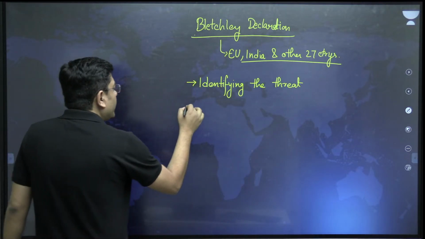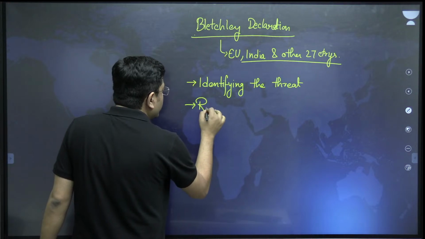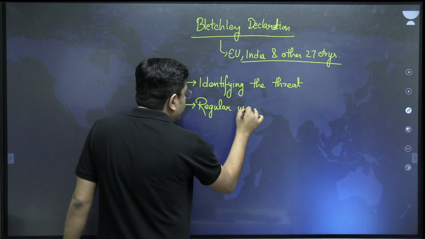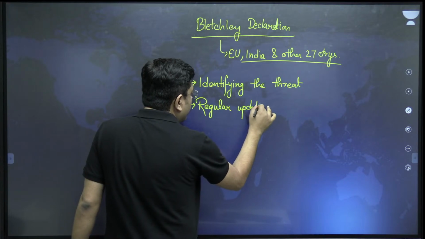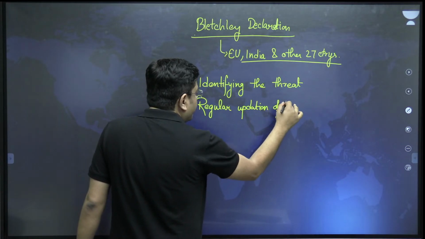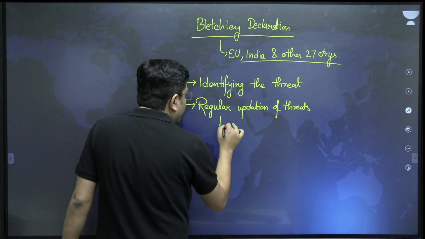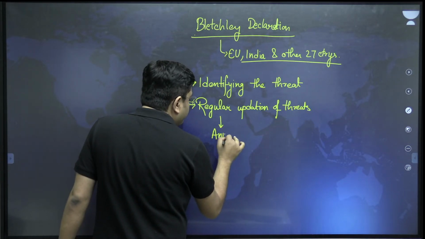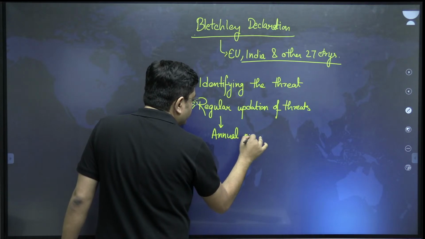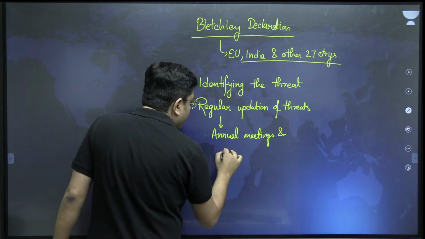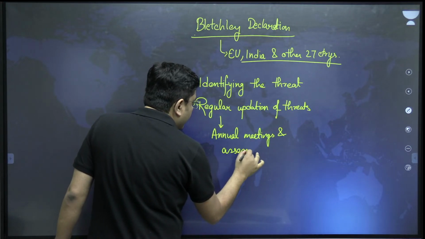So, regular updation of threats. How? Annual meetings and assessments. They will be carried out.